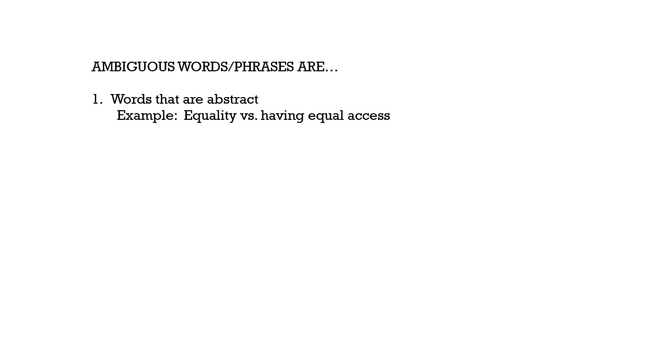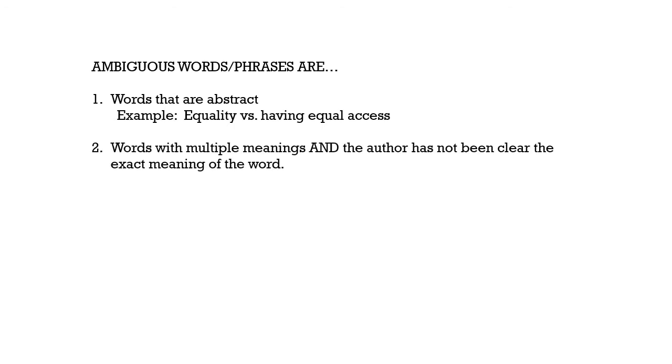However, if I use the phrase having equal access, now the term is no longer ambiguous. It is clear, and the author has made it clear what equality means, which in this case is having equal access. So equality is ambiguous because it's too abstract. Ambiguous words and phrases are also words with multiple meanings, and catch this, where the author has not been clear on the exact meaning of the word. Okay, so it has to be both.